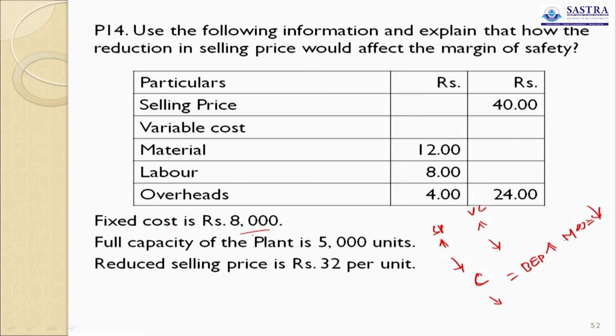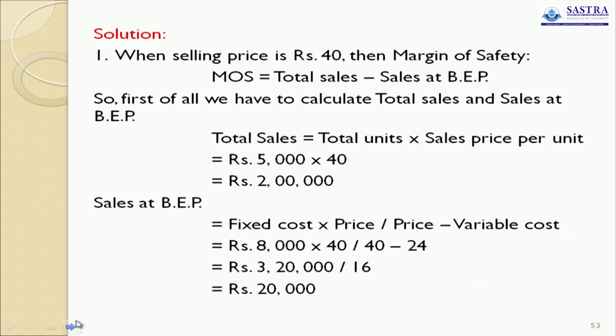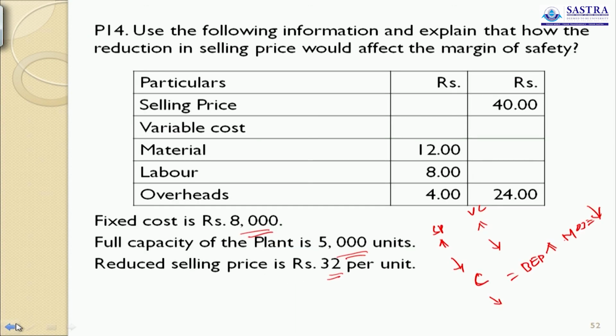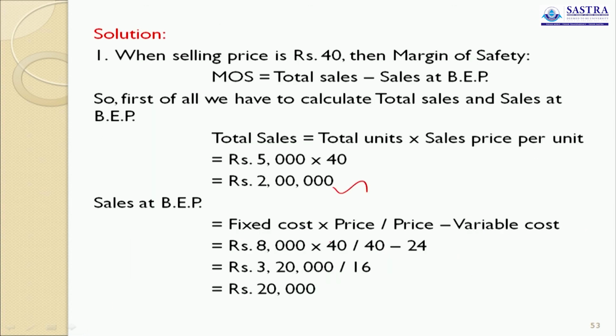So fixed cost 8,000. Full capacity of the plant 5,000 units. Reduced selling price is 32 instead of 40. Explain how the reduction in selling price will affect the margin of safety. First, you calculate the margin of safety. Total sales: 5,000 units into 40. So total sales is 2 lakh.